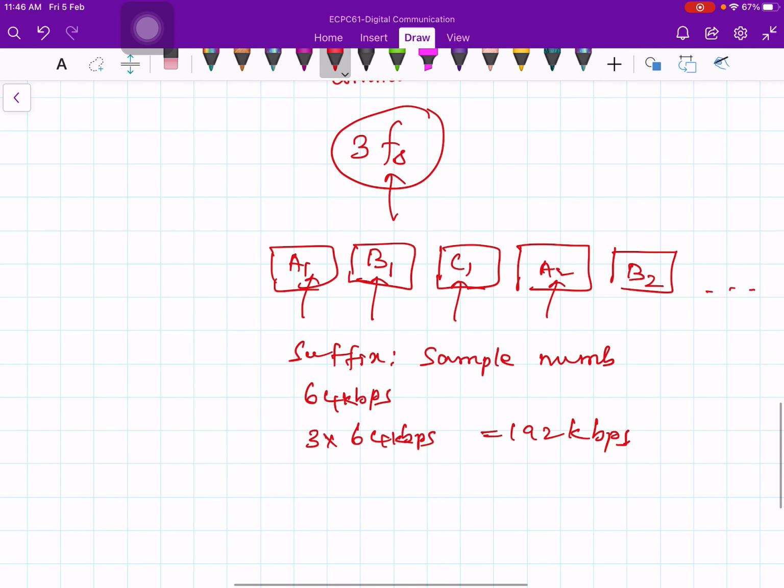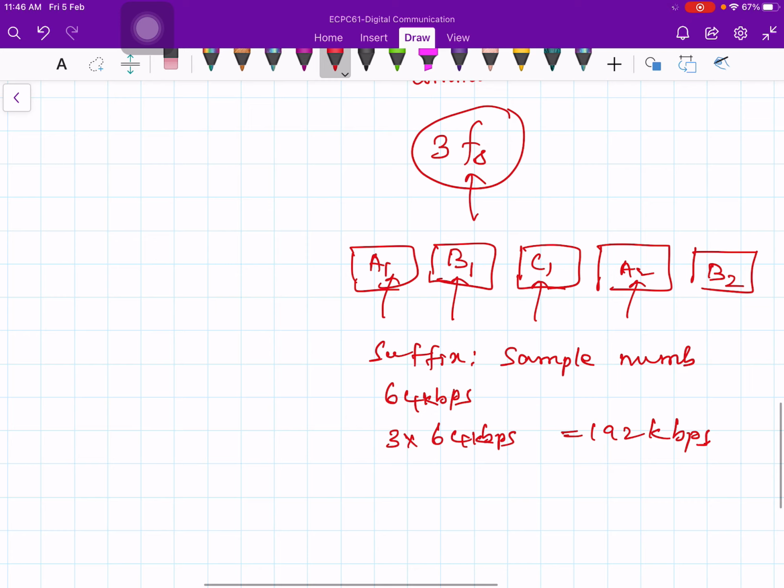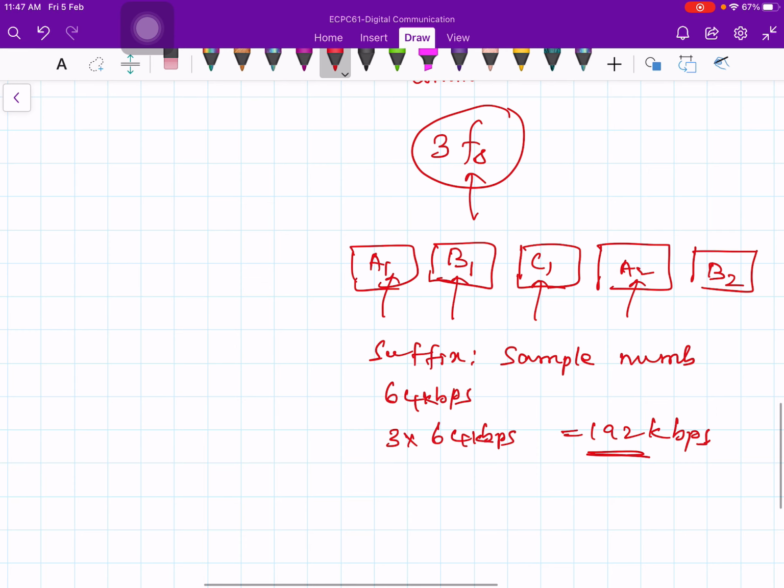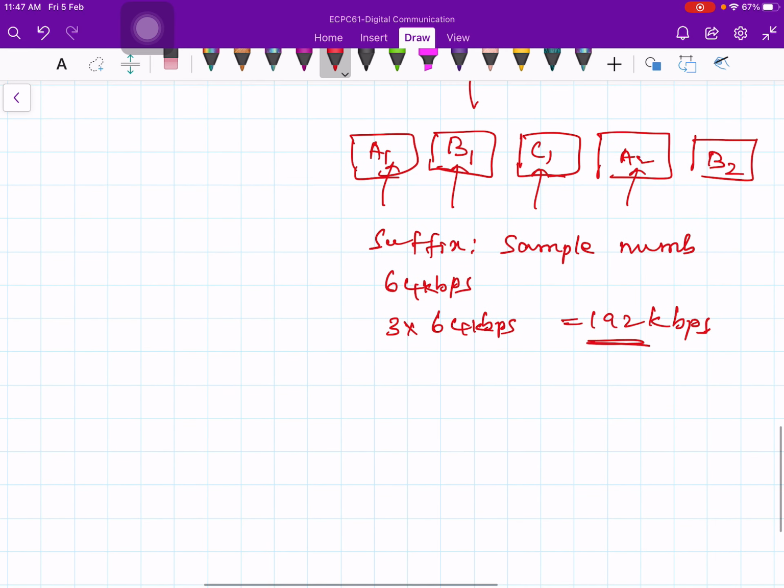Individual users each produce 64 kilobits per second, but the overall channel produces 3 times 64,000 bits per second, which is 192,000 bits per second. And this 192,000 bits per second can be put on a single circuit which can accommodate such a bit rate, for example a coaxial cable, right?